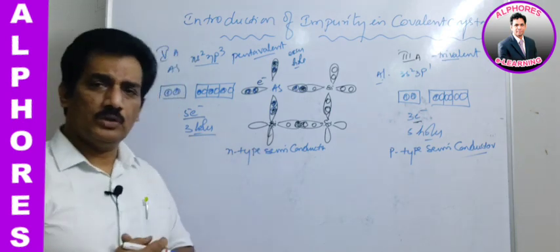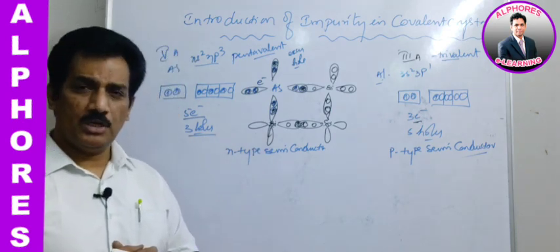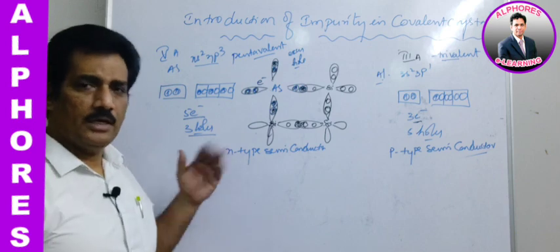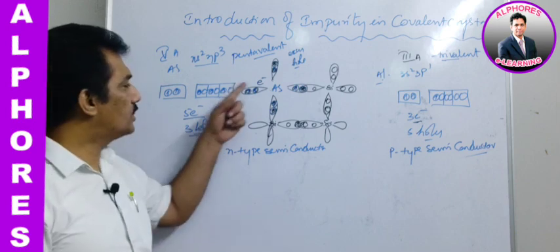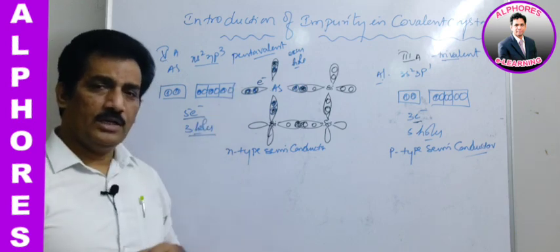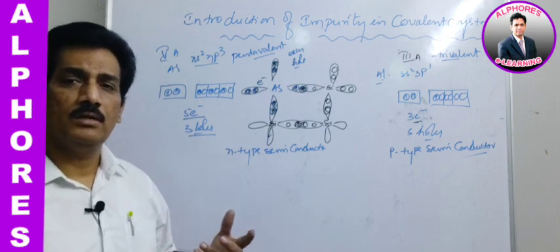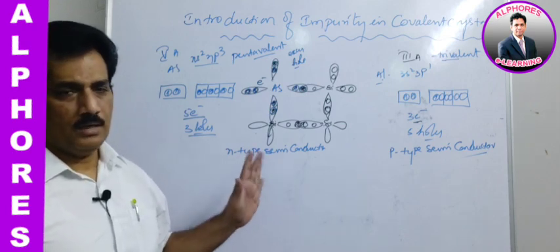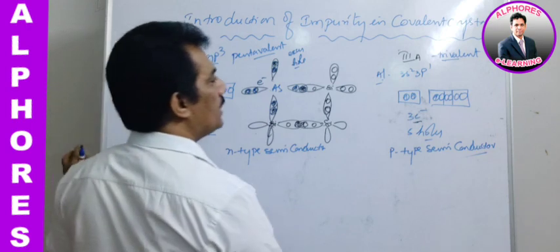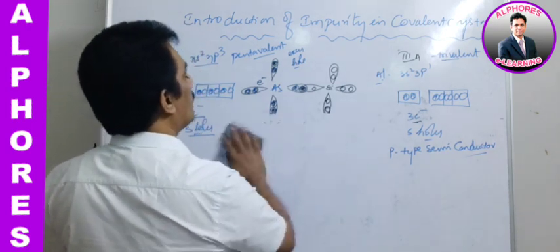Pentavalent elements are used for doping, then what type of semiconductor can you expect? n-type. Pentavalent is creating excess electrons, trivalent is creating excess holes. Clear? That is about doping in covalent compounds.